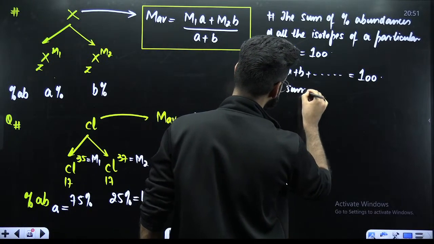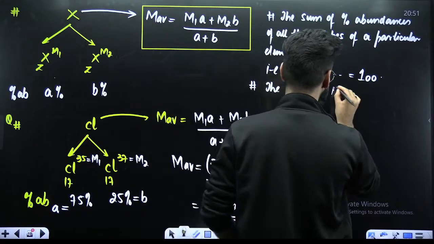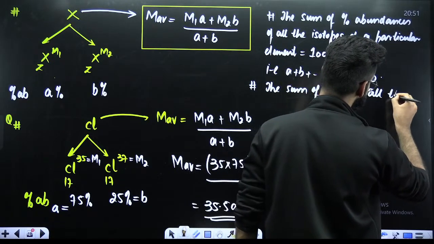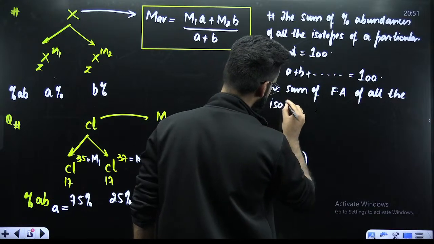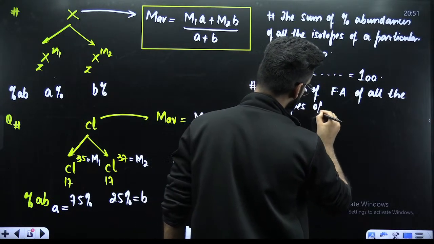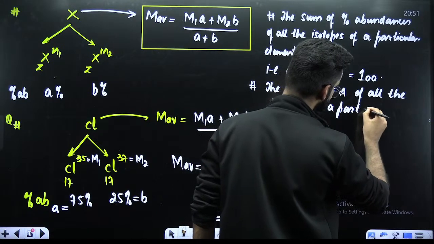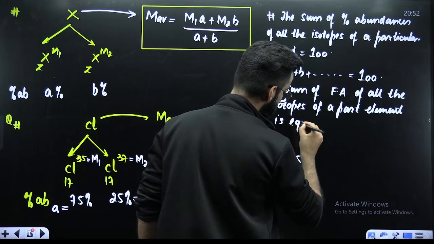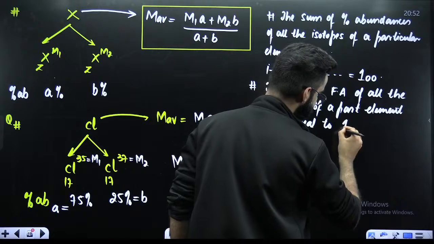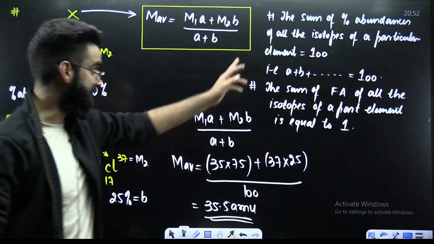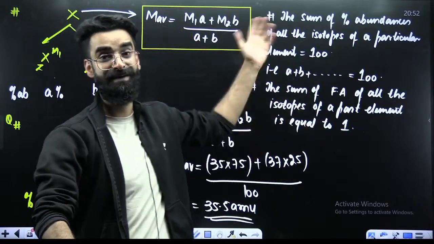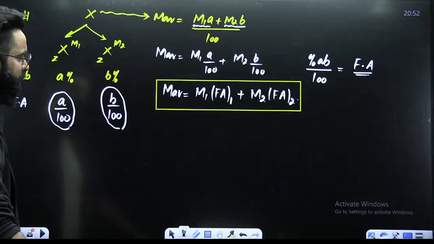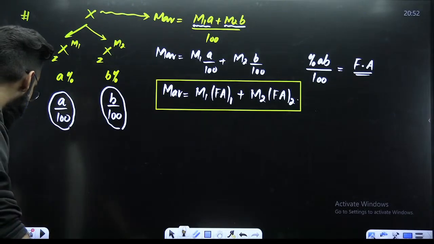The sum of fractional abundances of all the isotopes of a particular element is equal to what? It will be equal to 1. And remember this statement as well, right? The sum of percentages is always 100 and the sum of fractions is always 1. Correct? Let's try to solve a few questions so that you'll understand and analyze these things properly.